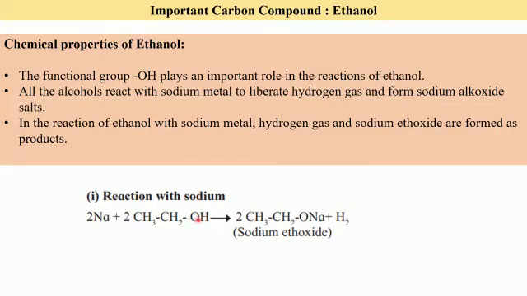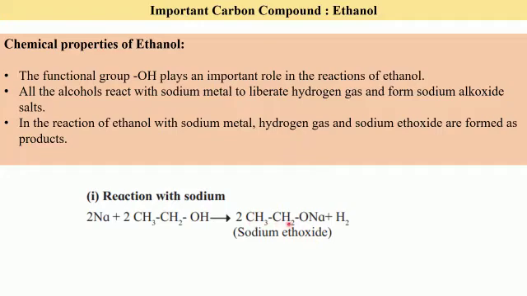So the oxygen and hydrogen bond is weak as compared to the bonds that are present between the carbon atoms and the carbon and hydrogen atoms. So sodium, which is an extremely reactive metal, breaks the bond that is present between oxygen and hydrogen, and it removes the hydrogen from it, and we get a salt that is called sodium ethoxide.